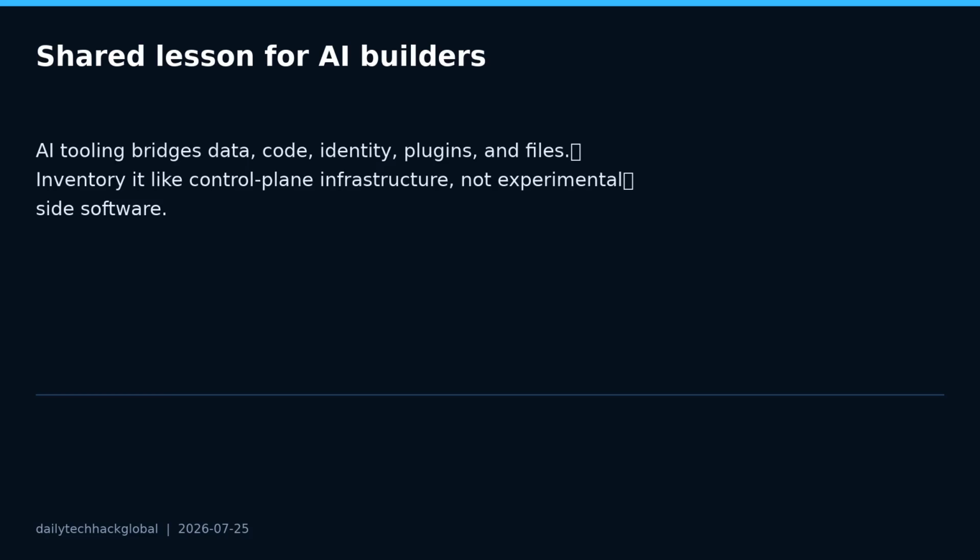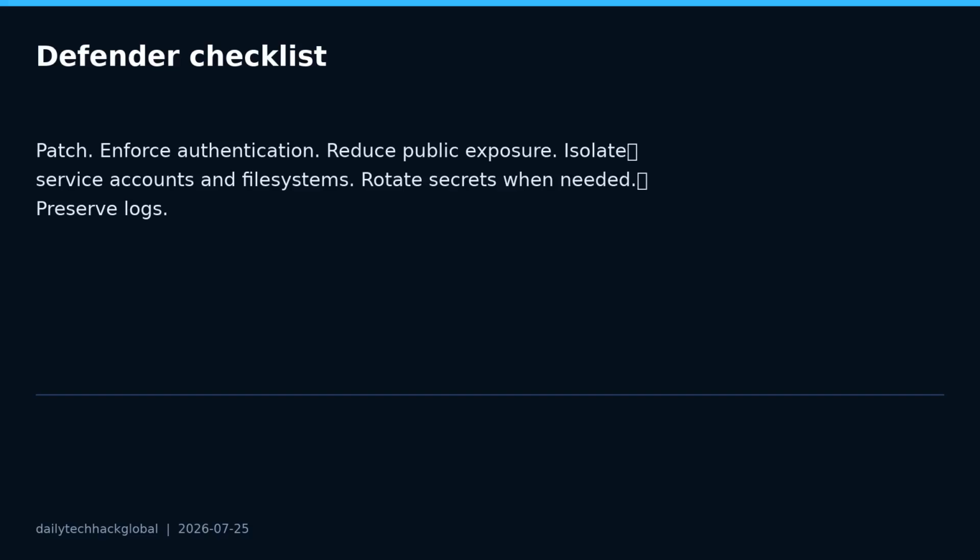Here is the practical checklist. First, identify whether you run SiYuan before 3.7.2, NLTK before 3.9.3, H2O GPT through 0.2.1, or affected Azure AI Search configurations. Second, patch or apply the official mitigation. Third, reduce public access and require authentication. Fourth, isolate file systems and service accounts. Fifth, rotate secrets when sensitive files or configuration may have been exposed. Sixth, preserve logs before rebuilding or cleaning systems. These steps are defensive, verifiable, and useful even when exploit details are intentionally left out.